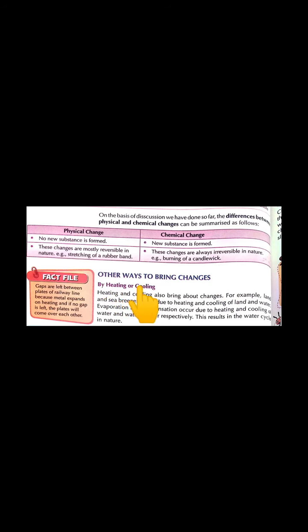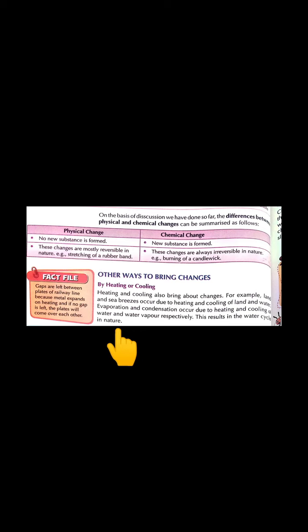Another topic is other ways to bring changes: by heating or cooling. It means we are going to read about those changes which occur due to the heating and cooling effect. Let's start. Heating and cooling also bring about changes. For example, land and sea breezes occur due to the heating and cooling of land and water. Evaporation and condensation occur due to the heating and cooling of water and water vapors respectively. This results in the water cycle in nature.